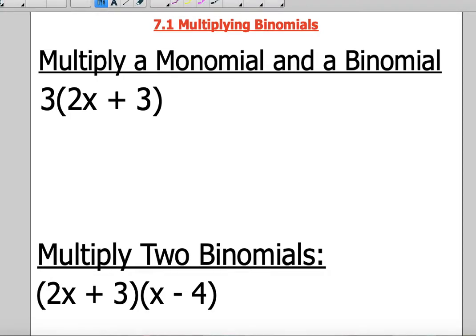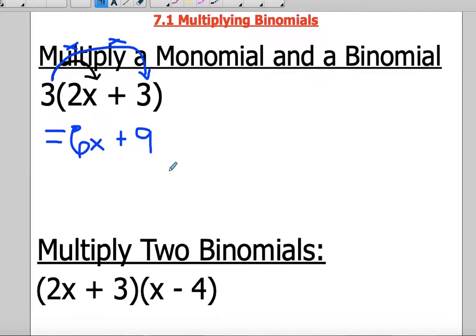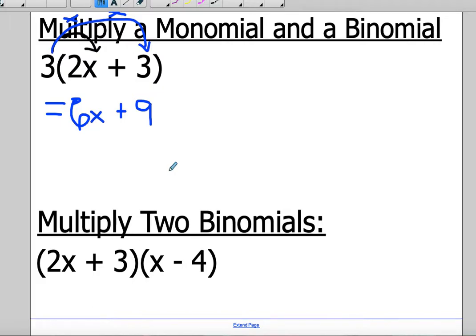You may remember how to do this. We use something called the distributive property, where you multiply this first term to both terms inside this set of brackets. Here, if we multiply 3 times 2x, we get 6x. And if we multiply 3 times positive 3, we get 9. So this is the distributive property. You learned this in grade 9, and you've done a bit of it so far in grade 10 as well.